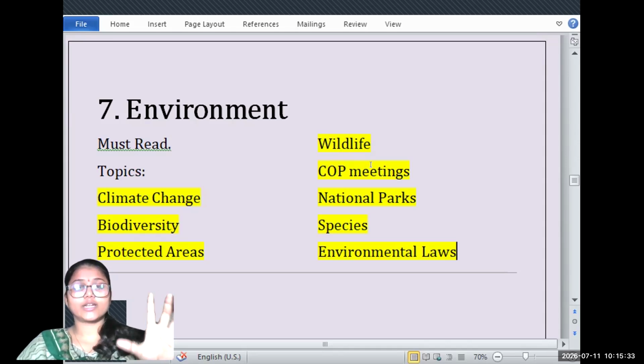COP meetings are very, very important. Recently, we have seen that President Trump is not supporting the COP meetings, nor the agreements and conferences which prevent the extraction or exploitation of resources for the sake of profit, in favor of sustainable goals.